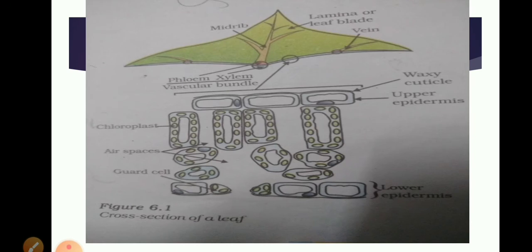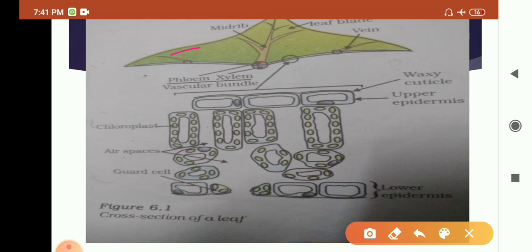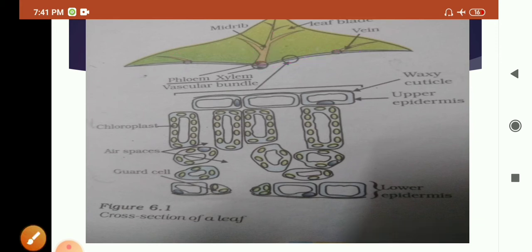See, this is the cross section of a leaf in which photosynthesis is carried out. This is called the leaf blade. This one is the midrib, and these are the veins of the leaf.